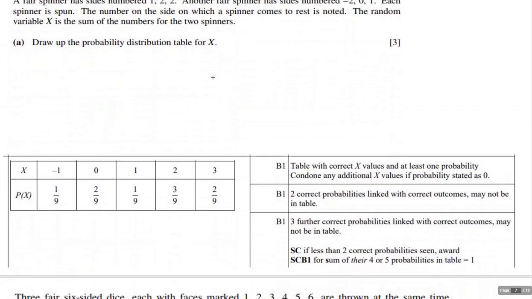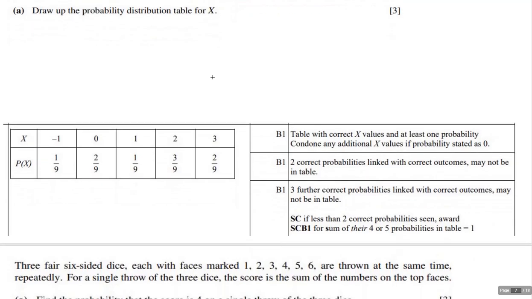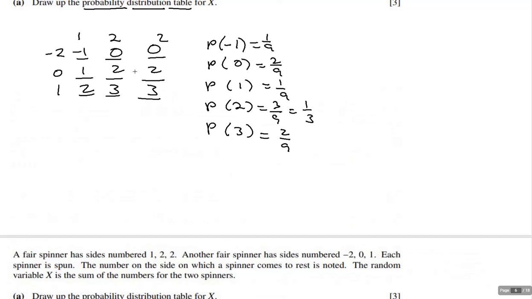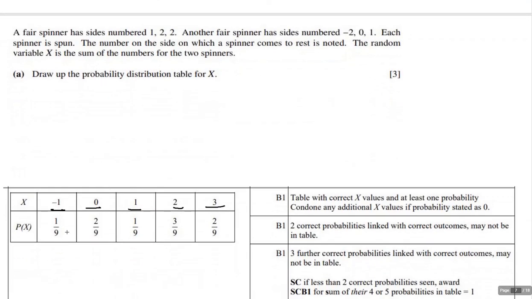Oh, wait, let's see how that scored. Okay, so here I'm even going to show you. I keep on forgetting I have this on here. Notice how these are the possible things that could have happened: a -1, a 0, a 1, a 2, and a 3. Those are the only things going to happen in this situation that they described. They're the only numbers in the middle. And then we found the probability of each one: 1/9, 2/9, 1/9, 3/9. Notice how they don't simplify it. And then 2/9.